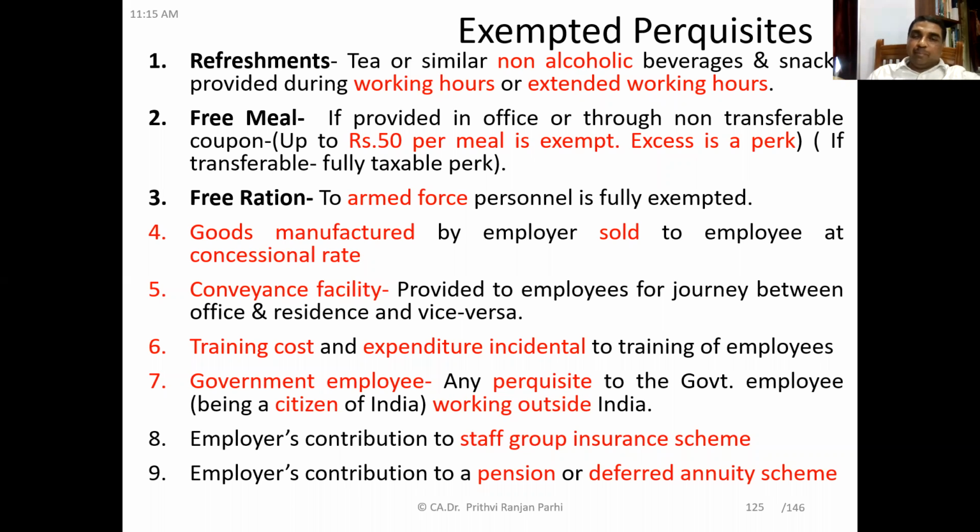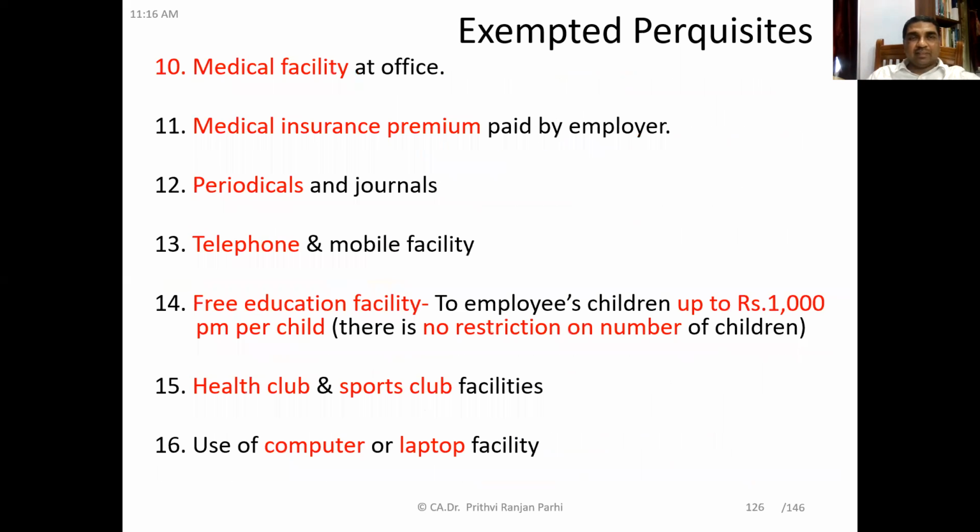Next, employer's contribution to staff group insurance scheme. If employer is contributing something for staff group insurance scheme, that is also an exempt perquisite. Then employer's contribution to pension or deferred annuity scheme. If the employer has contributed something to pension scheme or deferred annuity scheme, that is also exempt. Okay, few more points are there, but did you understand these 9 points? Yes, sir.